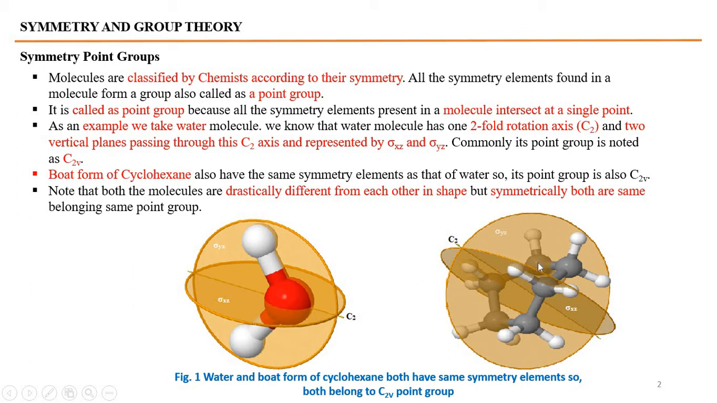Similarly, both forms of cyclohexane have the same type of symmetry elements. Both forms have a C2 axis perpendicular to the plane of the molecule, and there are two vertical planes passing through the C2 axis. So both forms of cyclohexane also belong to a C2v point group. Both molecules have entirely different structures, but both have the same elements of symmetry, and due to the presence of the same elements of symmetry, they both belong to the same point group, which is the C2v point group.